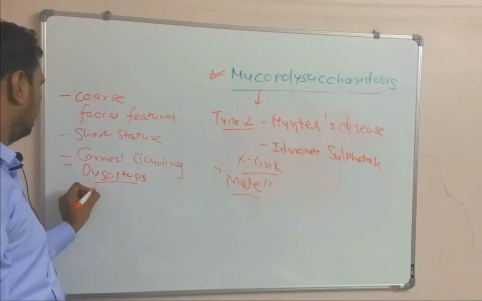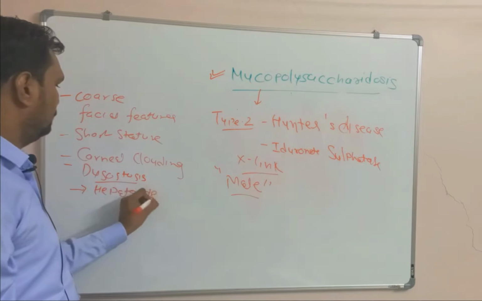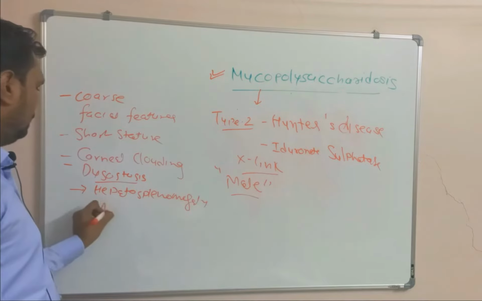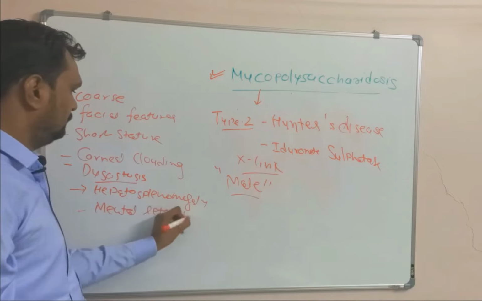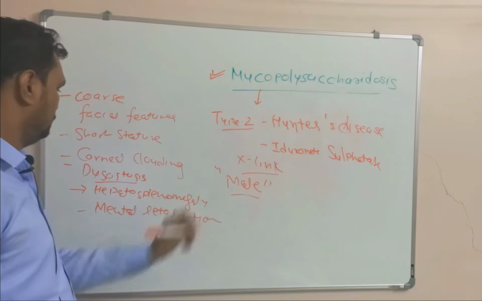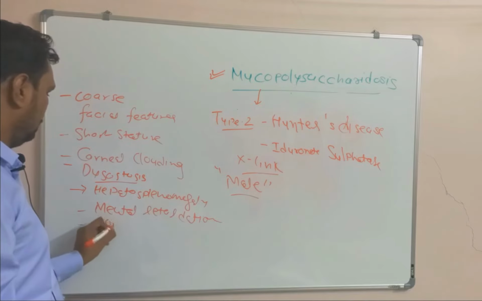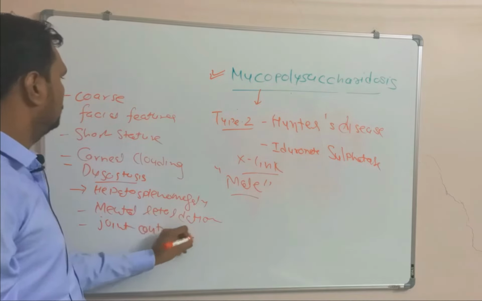Then hepatosplenomegaly, mental retardation, and joint contracture. Okay.